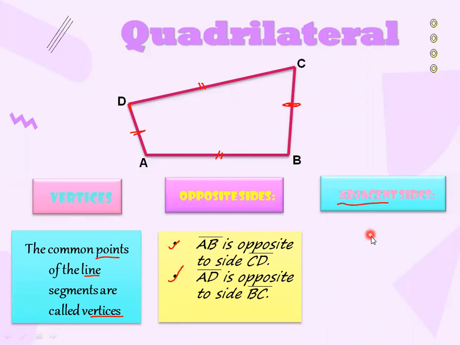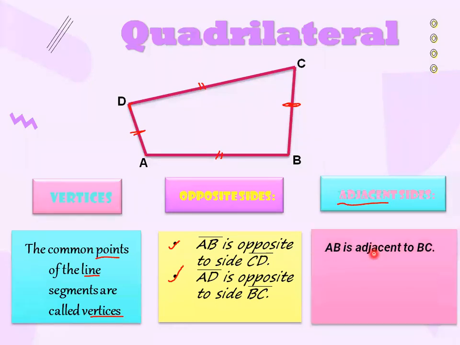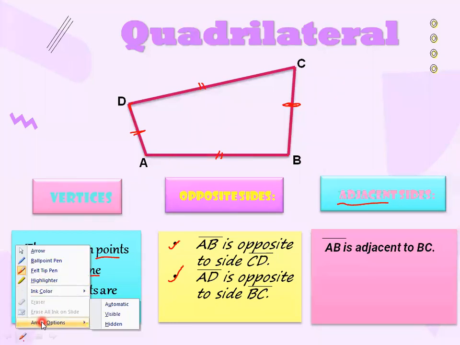Now, adjacent sides. What will be the adjacent sides? Now look here. AB is adjacent to BC. Now, which is AB?